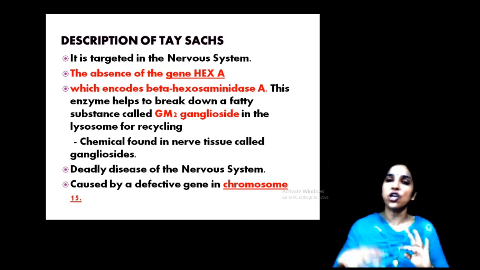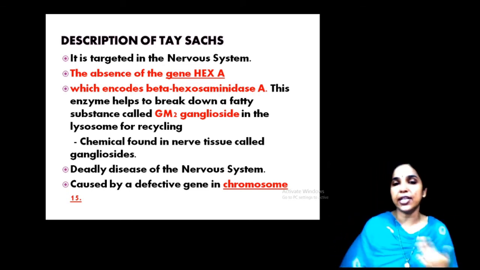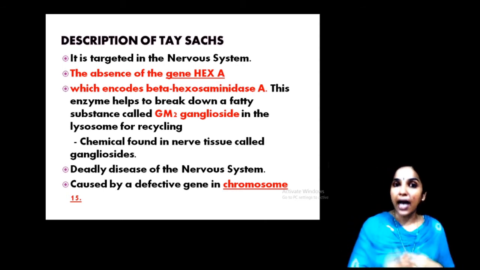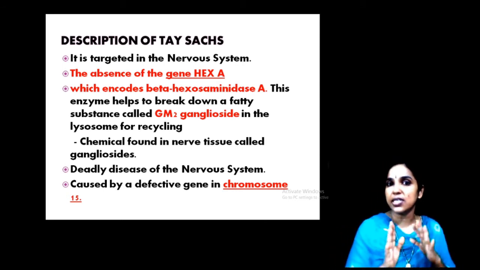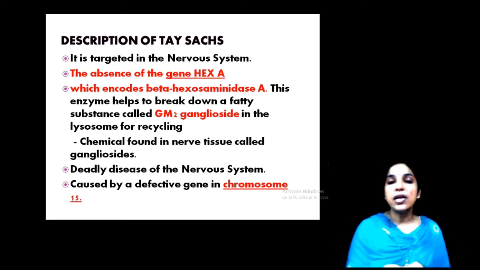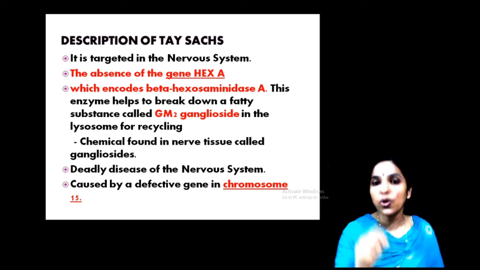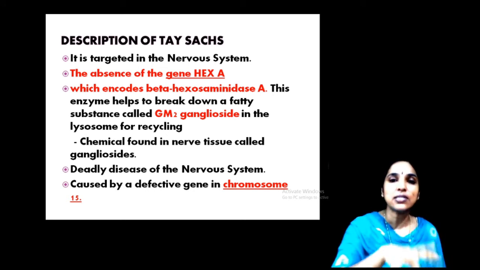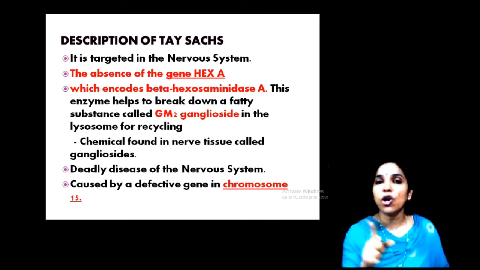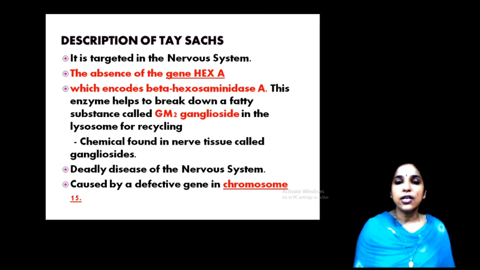You know the function of the lysosome, degradation of particles. So, that degradation or breakdown of the important fatty substance, GM2 ganglioside, takes place in the lysosome. That process is mediated by an enzyme, and that enzyme is controlled by the gene HEXA. Clear?